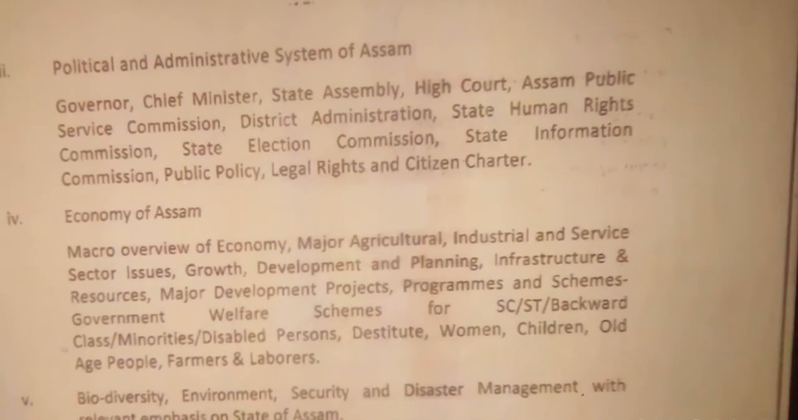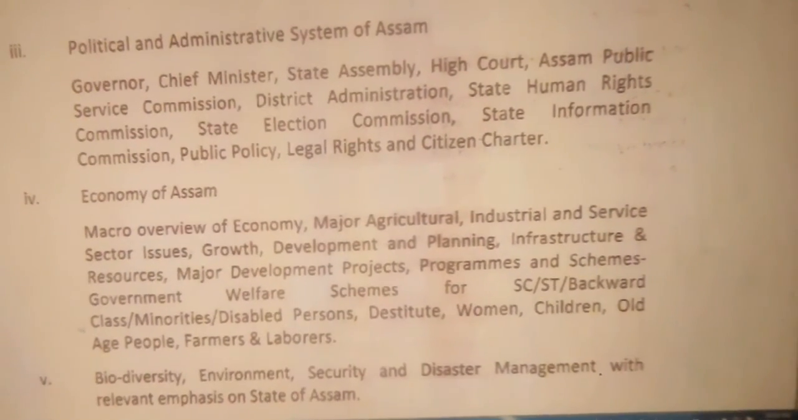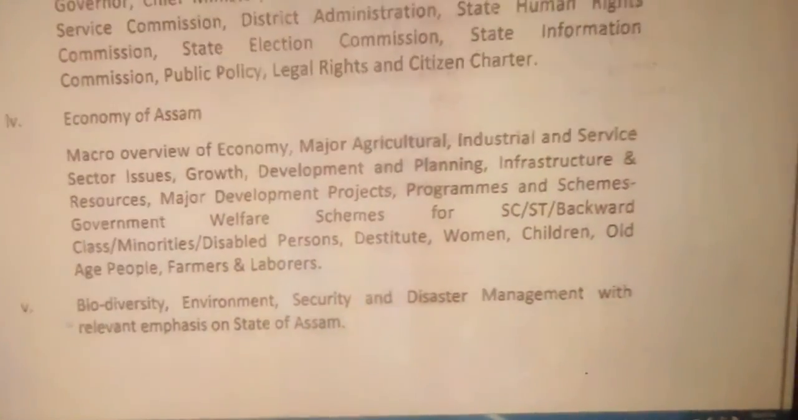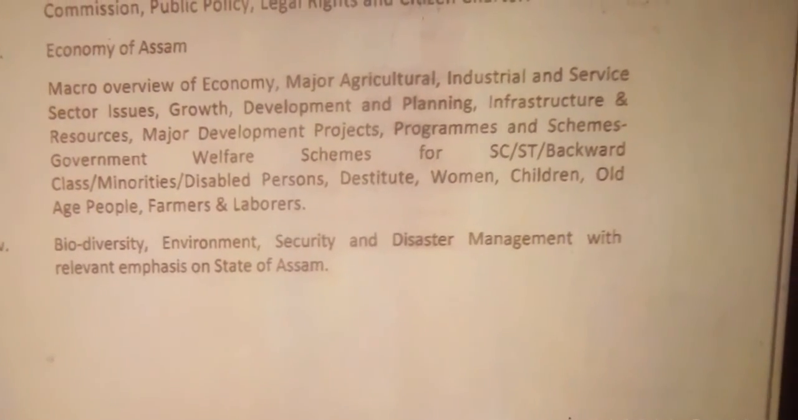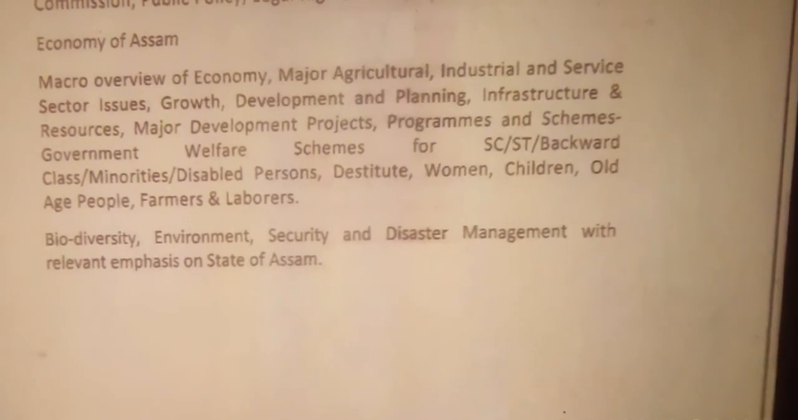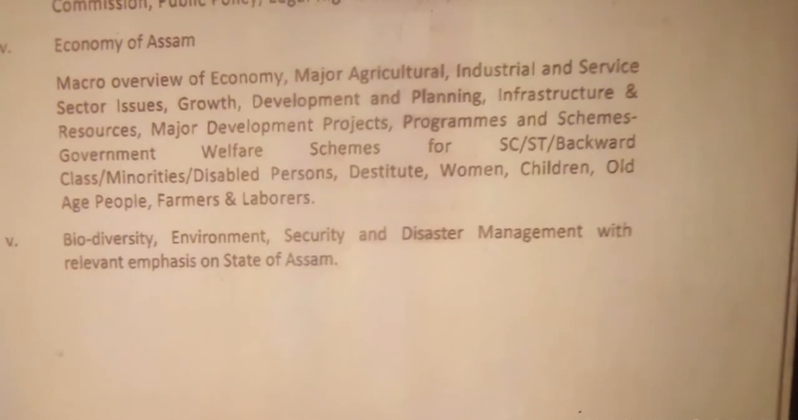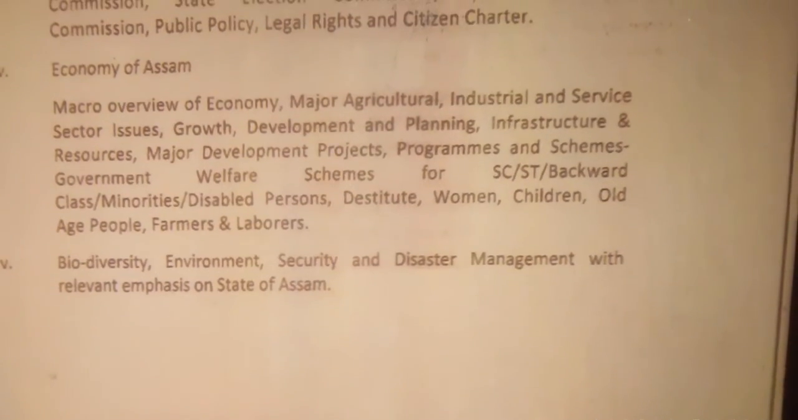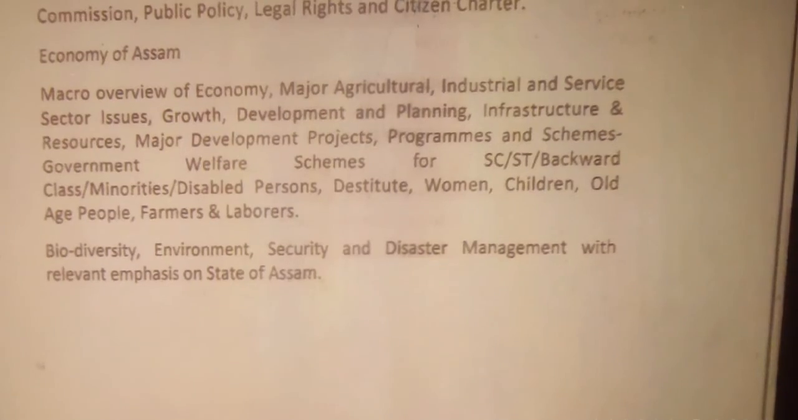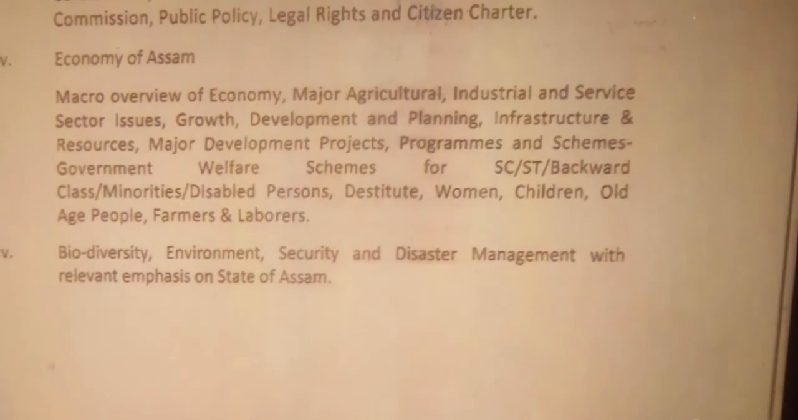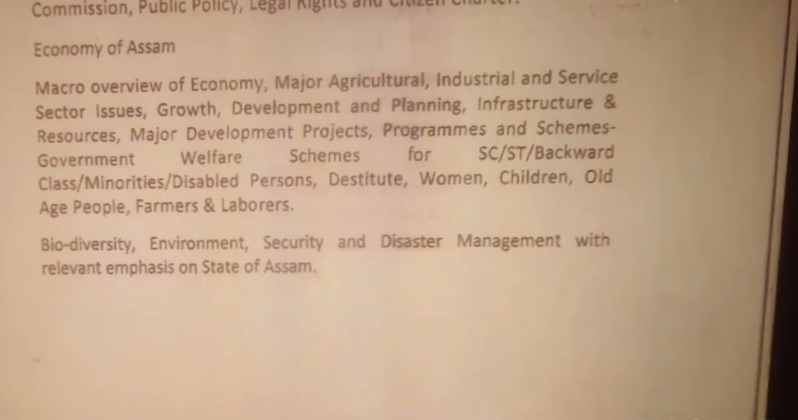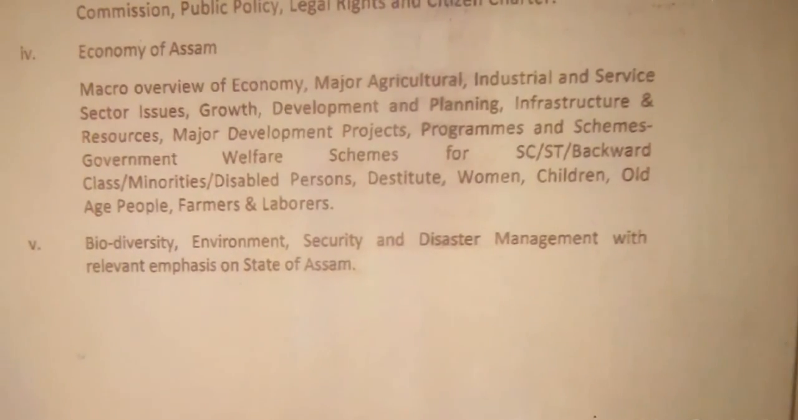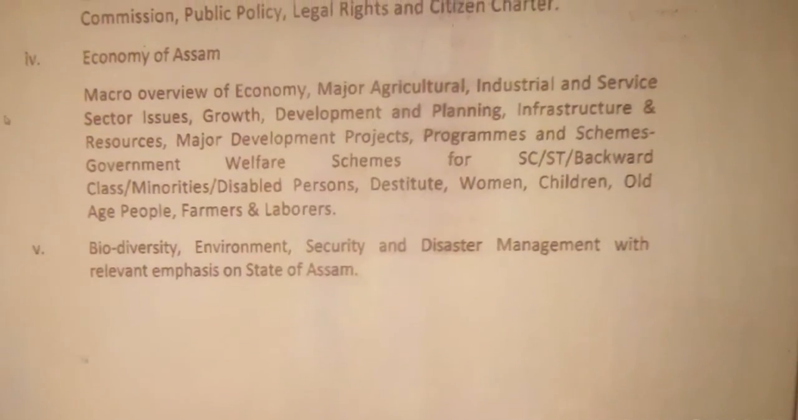Next one, economy of Assam: macro overview of the economy, major agriculture, industrial and service sector issues, growth, development and planning, infrastructure and resources, major development projects, programs and schemes, government welfare schemes for scheduled castes, scheduled tribes, backward classes, minorities, disabled persons, destitute, women, children, old age people, farmers and laborers. Next one, biodiversity, environment, security and disaster management, with relevant emphasis on the state of Assam.